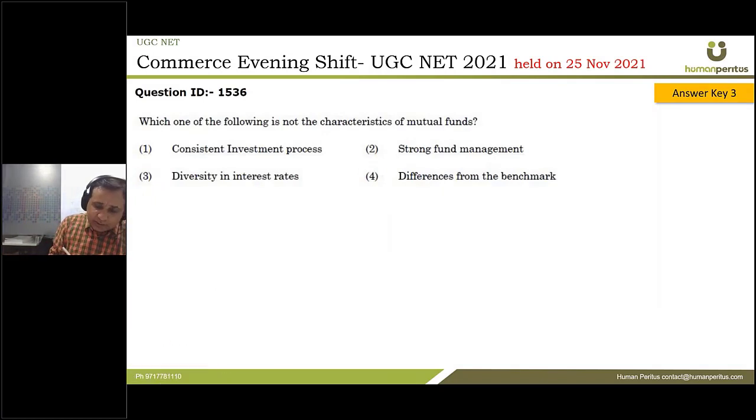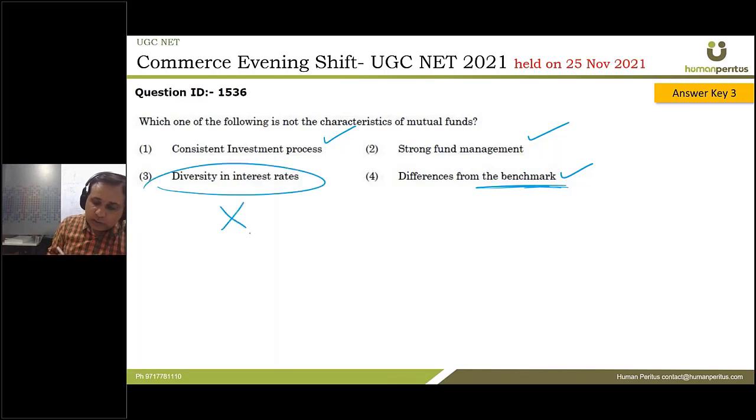Which one of the following is not a characteristic of a mutual fund? Strong fund management, very nice. Consistent investment process, yes, this is also there. Then what else? Differences from benchmark, yes, this will also be there. Differences from benchmark rates like Sensex and Nifty. Will there be diversity in interest rate of a mutual fund? Of course no. Therefore the correct answer is 3. Although it is a quite poorly framed question, anyway, answer key 3 is the answer.